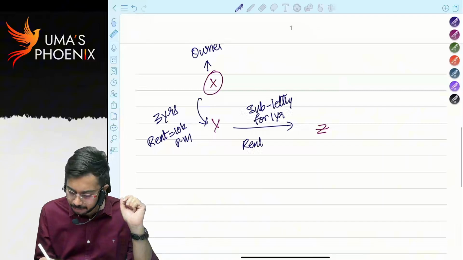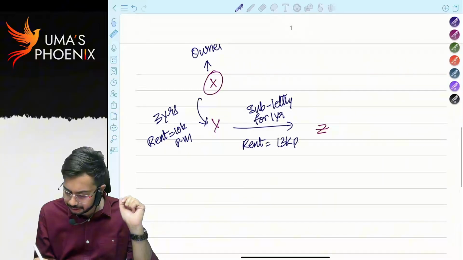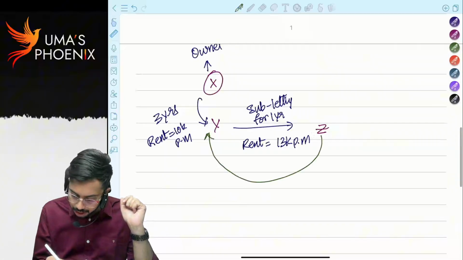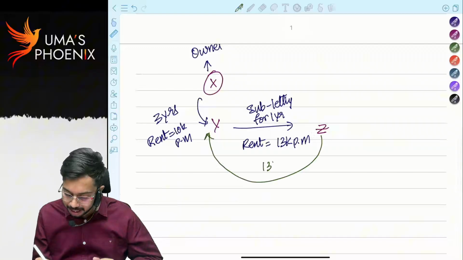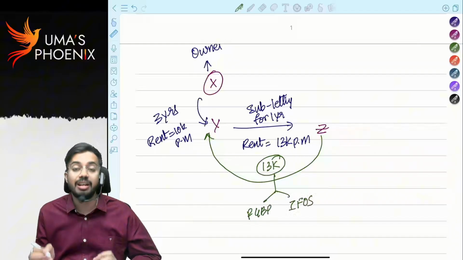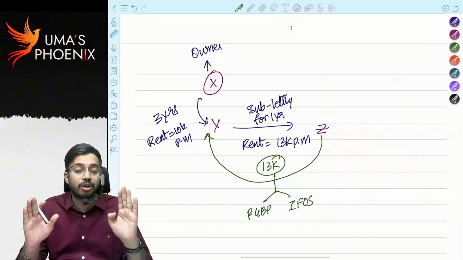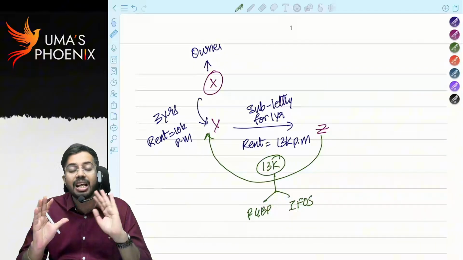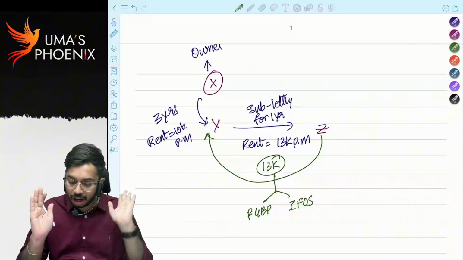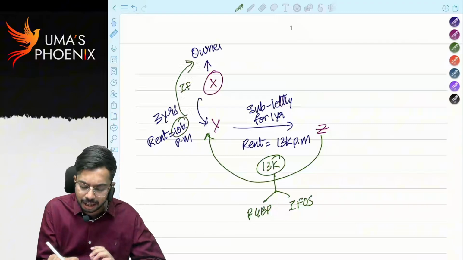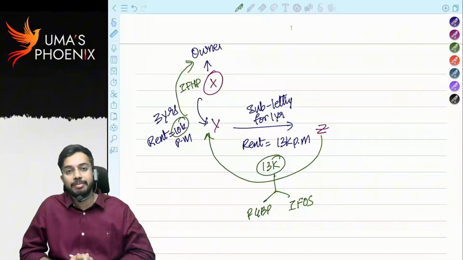Rent is 13,000 per month. Now, from Z, every month 13,000 will be received by Y, right? This 13,000 is taxable either under PGBP or IFOS. Sir, why sir? The reason is Y is not the owner of the house property. As Y is not the owner of the house property, whatever rental income is received is either taxable under PGBP or IFOS. Next, whatever 10,000 is received by the owner, that is taxable under the head income from house property. Are you able to understand?